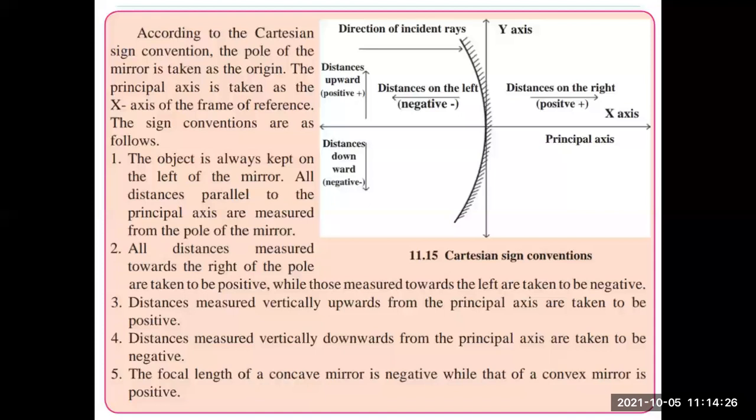Now the focal length of a concave mirror is negative, while that of the convex mirror is positive. This fifth point is very important from the numerical solving point of view. While solving numerical examples, we have to consider this point and change the sign of our focal length, which we get by solving the question. So please remember this fifth point. The focal length of a concave mirror is negative, while that of a convex mirror is positive.